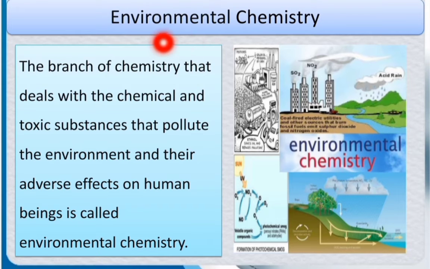Next, environmental chemistry. Students, what is environmental chemistry? Yes, environmental chemistry is the branch of chemistry that deals with the chemical and toxic substances that pollute the environment and their adverse effects on human beings. As you can see in this picture, environmental chemistry.